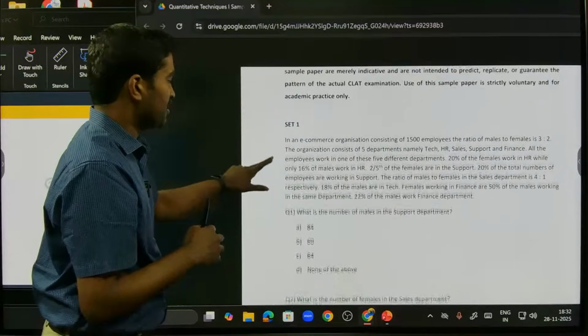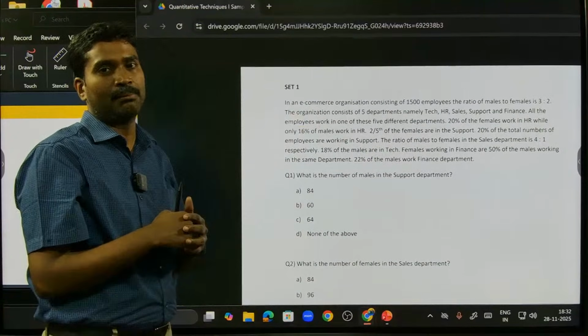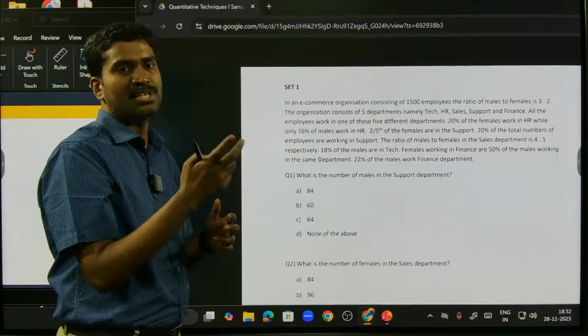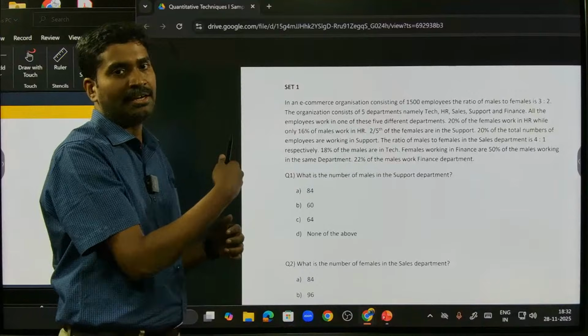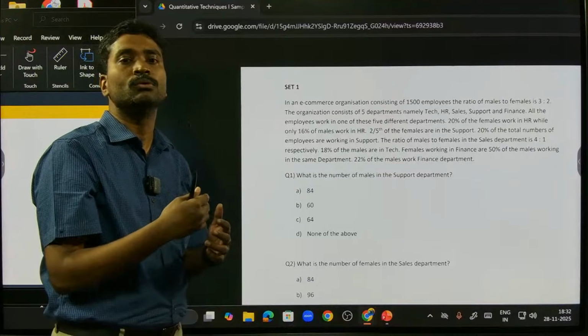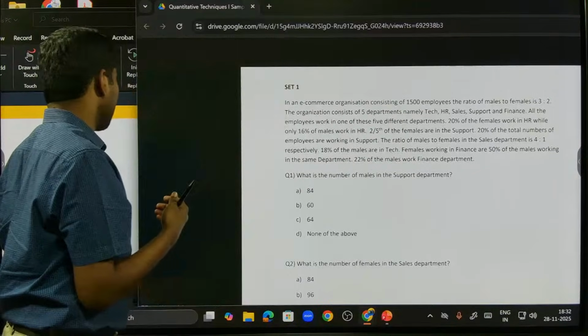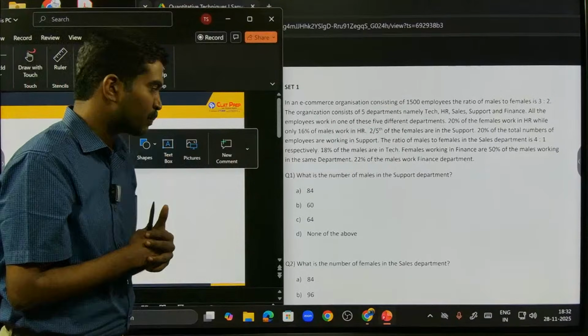True to expectations, this year also the sample paper, so to speak, I mean the original exam can be slightly different, but in the sample paper, they've released 2 sets with 6 questions each. Stay tuned. At the end of the session, I'll also be taking you through the patterns of the last few years so that you can acclimatize yourself better and see what to expect and what not to expect.